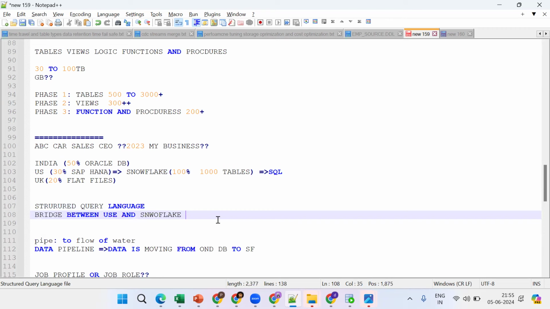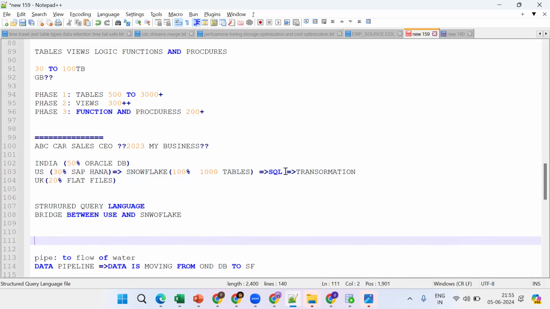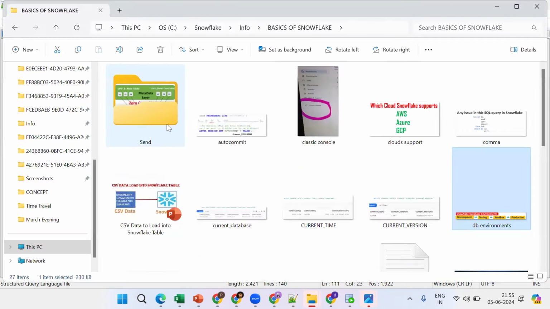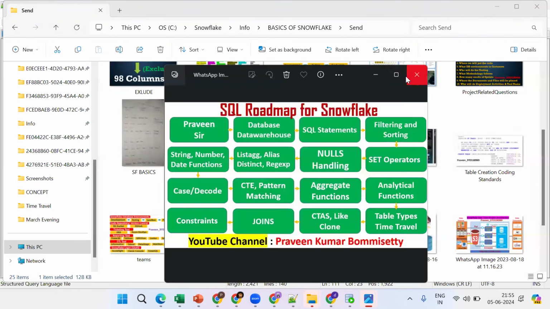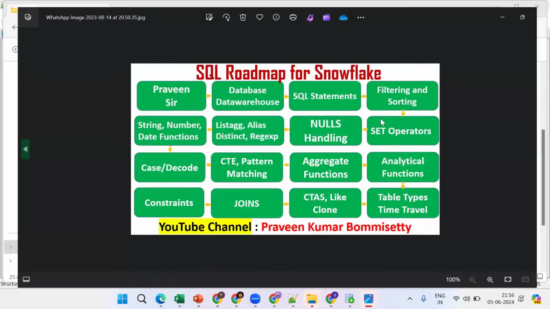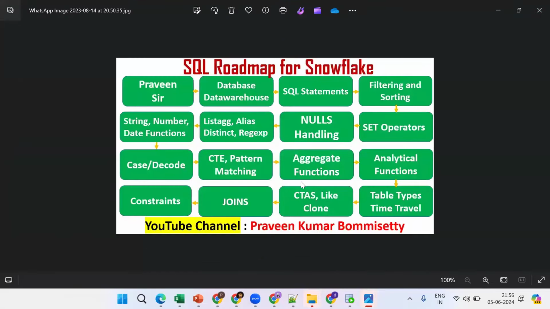With the help of SQL, I should do the transformation. Suppose I bring all the tables, and the sales table has 1 million records. In a table with 1 million records, we can't understand the data, so we should do transformations. How can you do the transformations? With the help of SQL, so you should know all these concepts: filtering, null handling, aggregate functions, and analytical functions. These are the concepts you should remember.